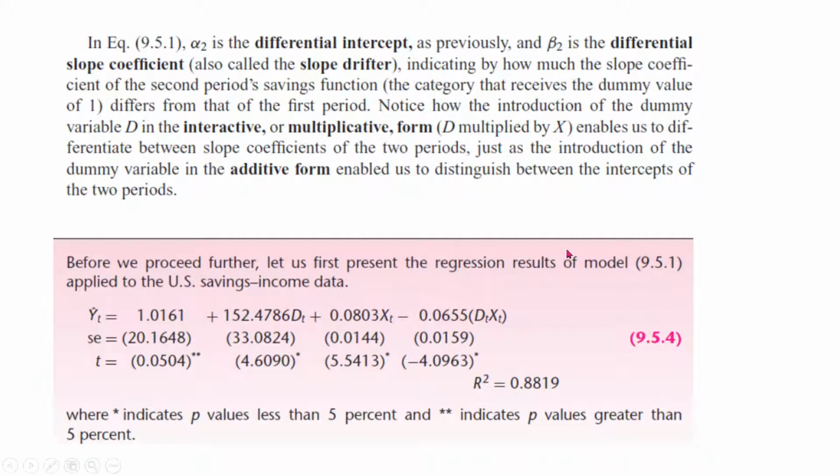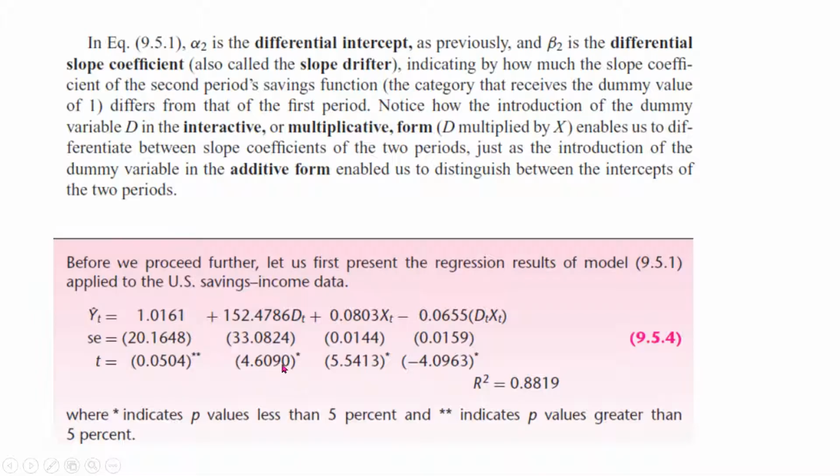I have already run that regression and the results are shown here. After watching this video, as a take home activity, you can enter this data and replicate it and see whether you are able to get these results from Microsoft Excel, or if you use any other software, that's alright. So this is the result.